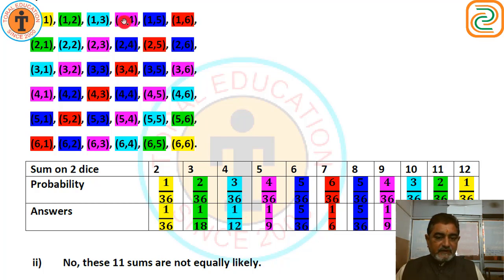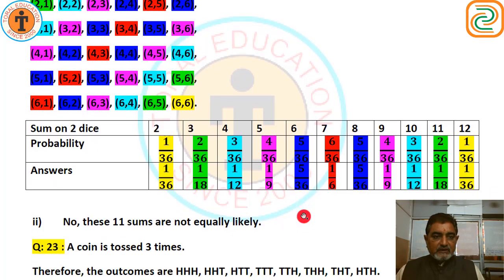Sum 5. 1 plus 4, 5. 2 plus 3, 5. 3 plus 2, 5. And 4 plus 1, 5. There are total 4 events, which gives us 4 upon 36, that is 1 upon 9. Sum 6. 1 plus 5, 2 plus 4, 3 plus 3, 4 plus 2, 5 plus 1. In this way, total 5 events, which gives us 5 upon 36, which cannot be cut off. Okay.